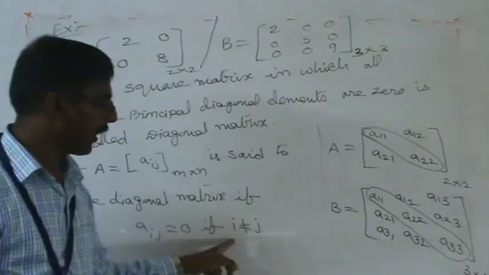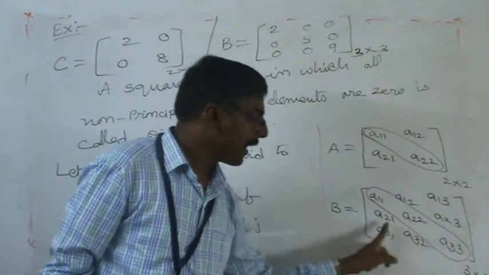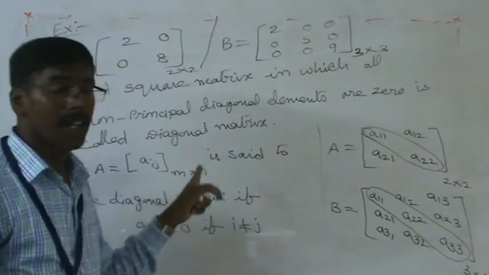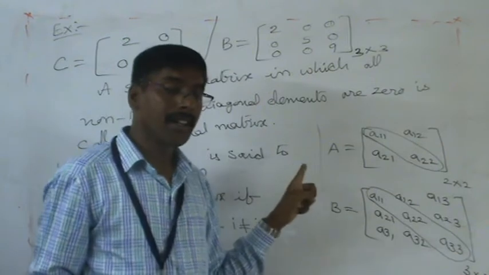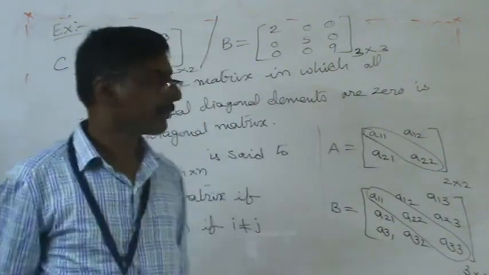The condition should be very clear: except the principal diagonal elements, the remaining elements are 0. They are called a diagonal matrix. Compulsorily we have to remember that a diagonal matrix should be a square matrix. That's very, very important.